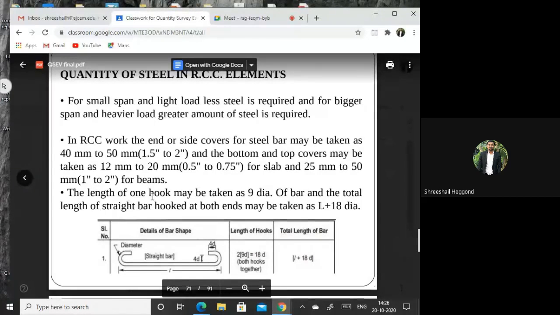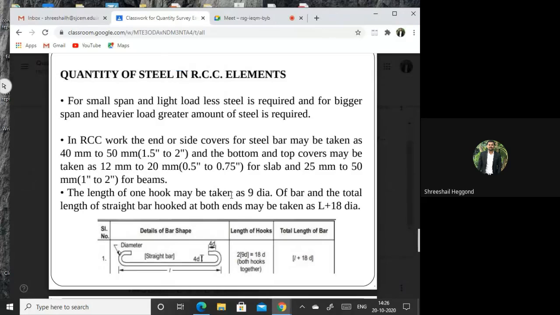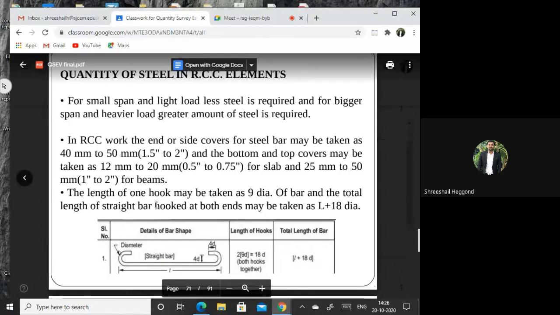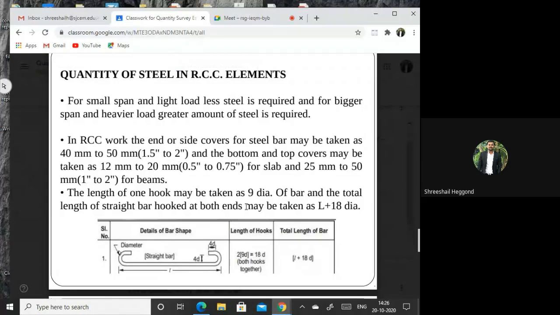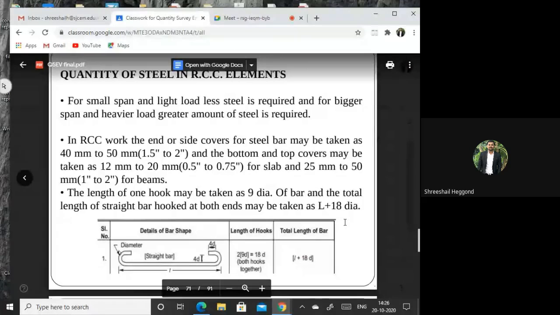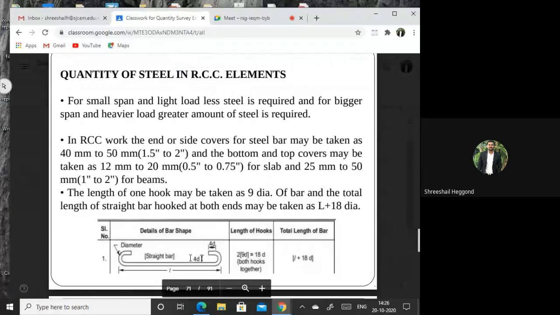The length of one hook may be taken as 9 times the diameter, that is 9D, and the total length of straight bar with hooks at both ends may be taken as L plus 18 dia, the diameter of bar, which is given over here. You can see the diagram.